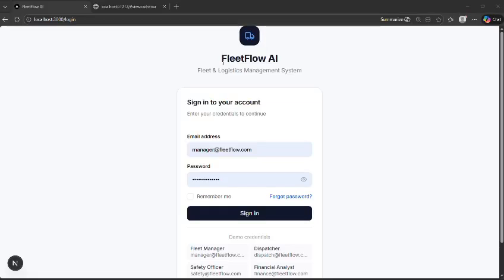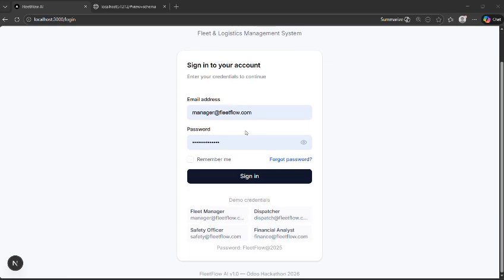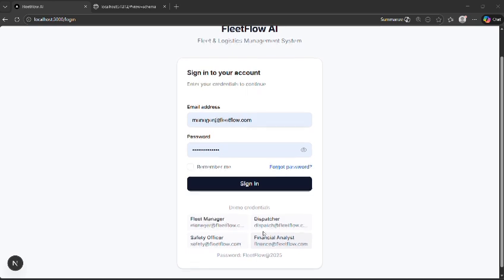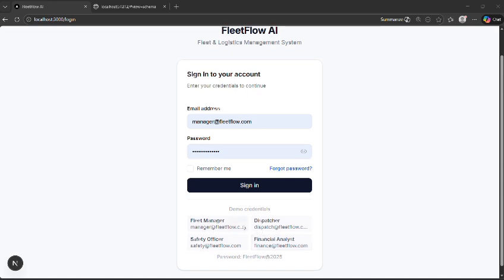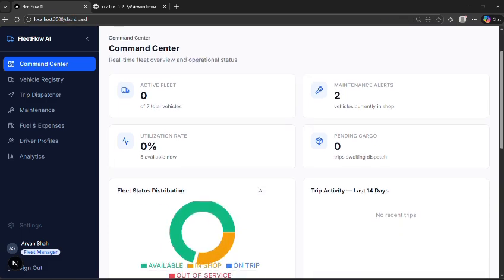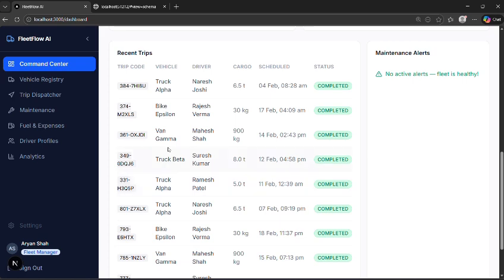Hello everyone. Today we have decided to build a solution for the Odo X Gujarat Vidyapeeth problem statement: making a fleet management system. Most fleet management systems track only activity. FleetFlow AI controls it. While others digitalize the logbooks, here we have four roles of managers, dispatchers, safety officers or financial analysts to analyze and manage the data of the fleet management system wholly, without any logbooks.